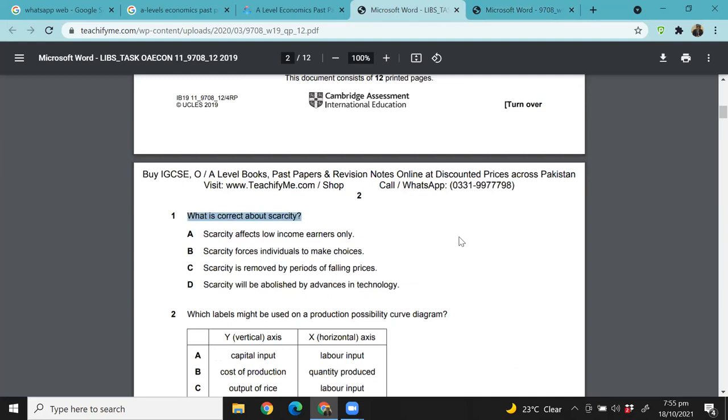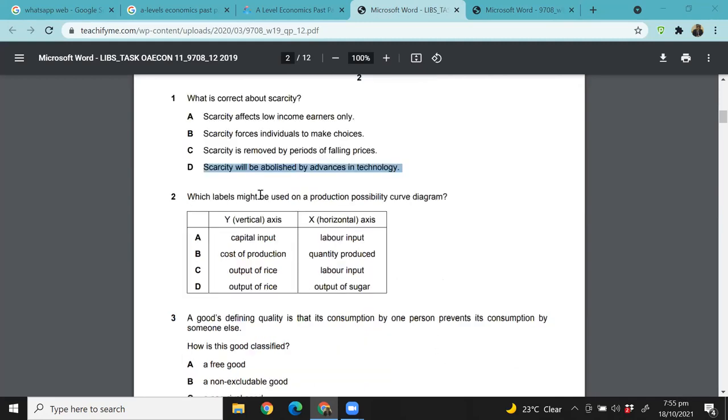You may read it again. What is correct about scarcity? Scarcity affects low income earners only. That's the first one. Scarcity forces individuals to make choices. Scarcity is removed by periods of falling prices. Scarcity will be abolished by advances in technology, right? So the answer is B, exactly. Perfect. So let's read question 2.